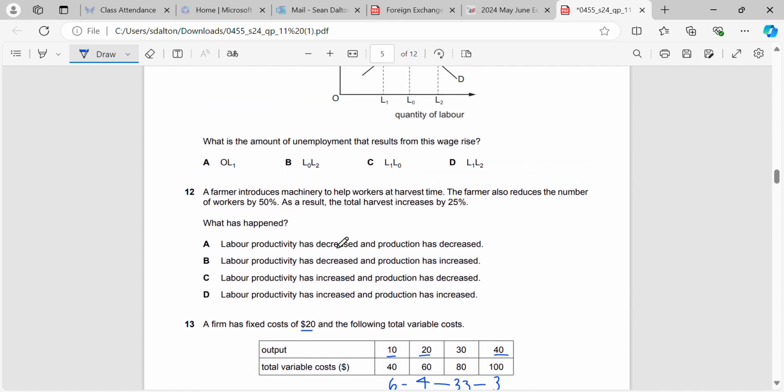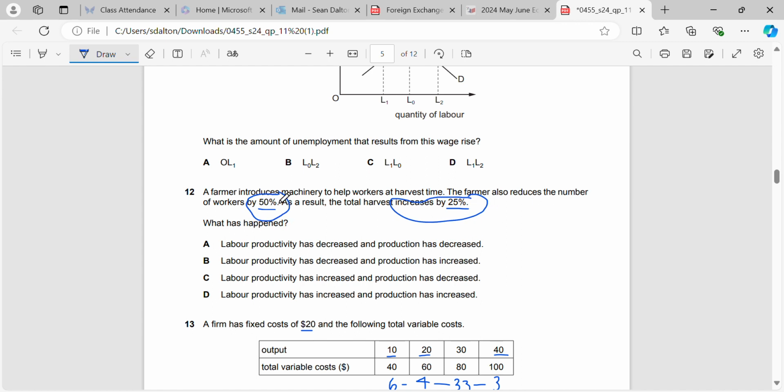Okay, a farmer introduces machinery to help workers at harvest time. The farmer also reduces the number of workers by 50%. As a result, the total harvest increases by 25%. Okay, what has happened? So we've got labor productivity and we've got production. Now we can see here we've reduced the number of workers by 50%, but our total production has increased, right? Because the total harvest has increased by 25%.